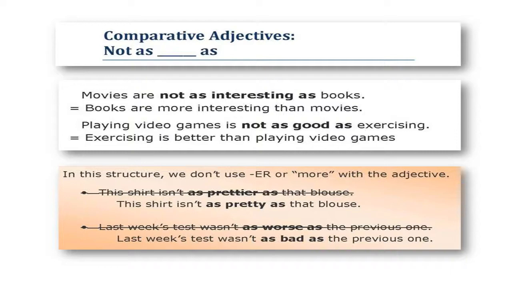In this structure, we don't use er or more with the adjective. "This shirt isn't as prettier as that blouse" is incorrect. The correct sentence is, this shirt isn't as pretty as that blouse.